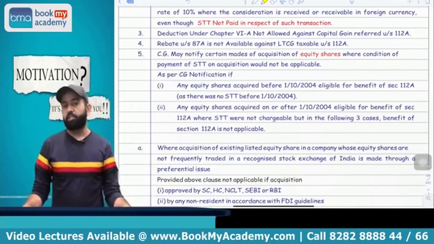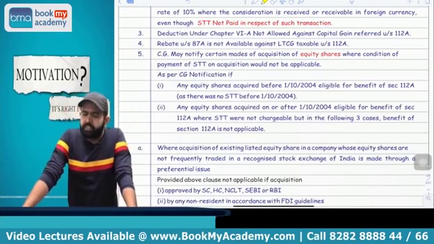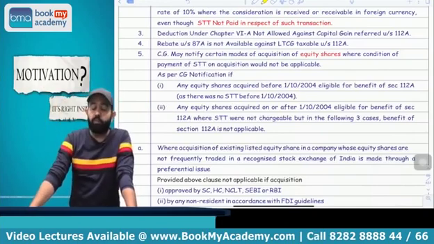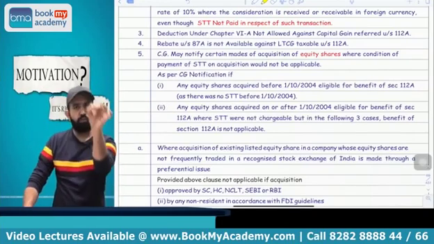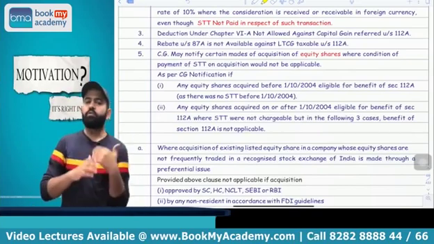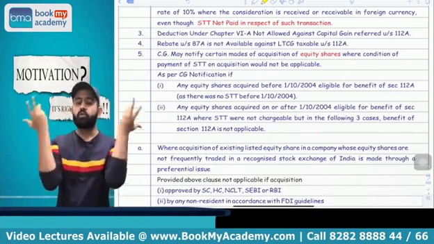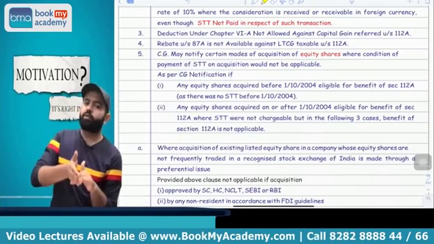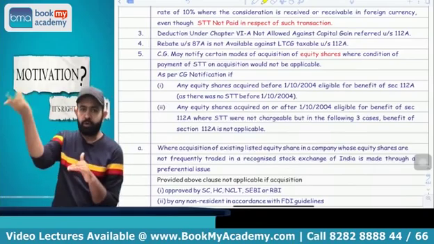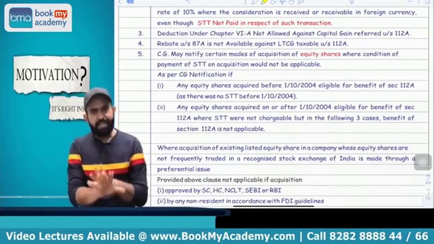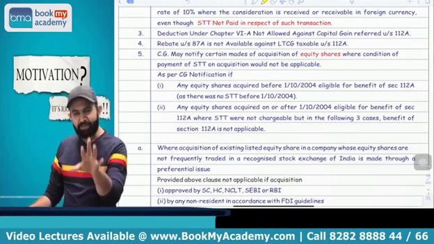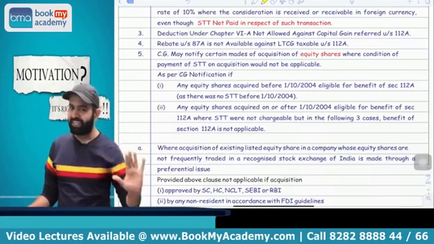And what are these transactions? First, if any equity share is acquired before 1st October 2004, because STT was introduced with effect from 1st October 2004. Before that date there was obviously no concept of STT, so there is no question of paying it. So if any share is acquired before 1st October 2004 without STT, you can claim the benefit of 112A, and STT has to be paid only at the time of sale.